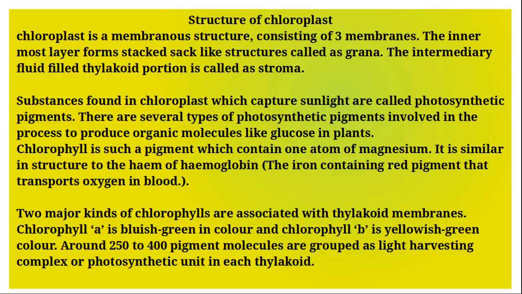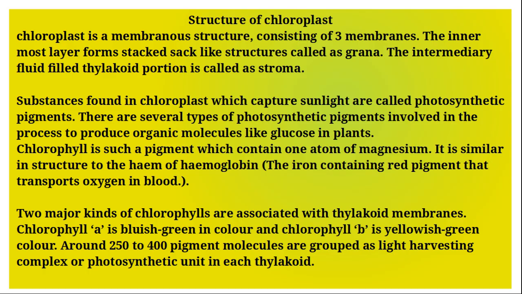Structure of chloroplast. Chloroplast is a membrane-bound structure consisting of three membranes. The innermost layer forms stacked sac-like structures called grana. The intermediary fluid-filled portion is called the stroma. Substances found in chloroplast which capture sunlight are called photosynthetic pigments.